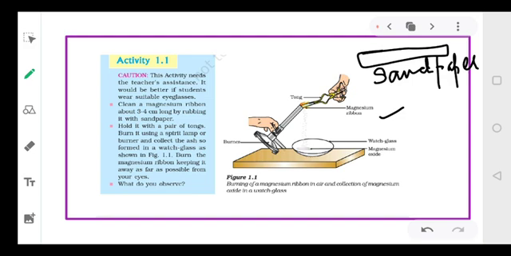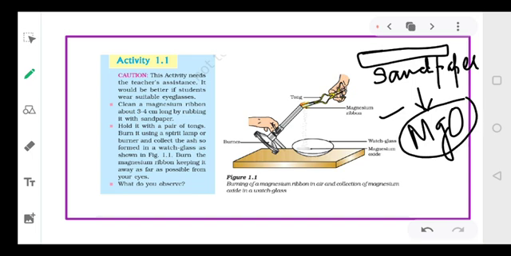Rusting of magnesium occurs and it forms magnesium oxide, right? So we have to remove this layer of magnesium oxide. Otherwise, this magnesium ribbon will not burn. So we remove the layer of magnesium oxide so that the magnesium ribbon can easily burn.